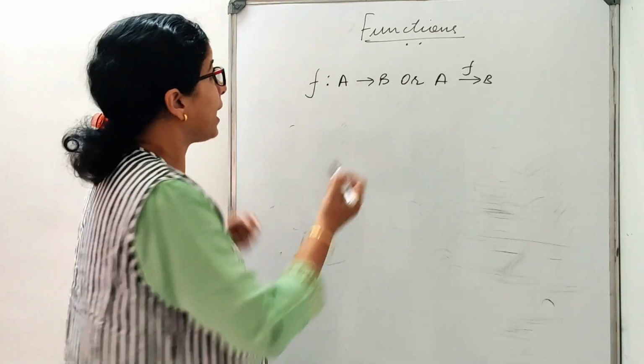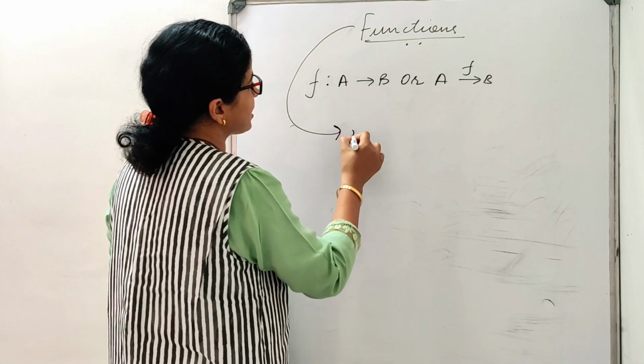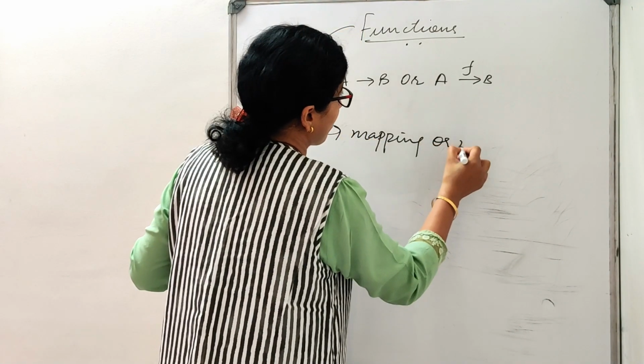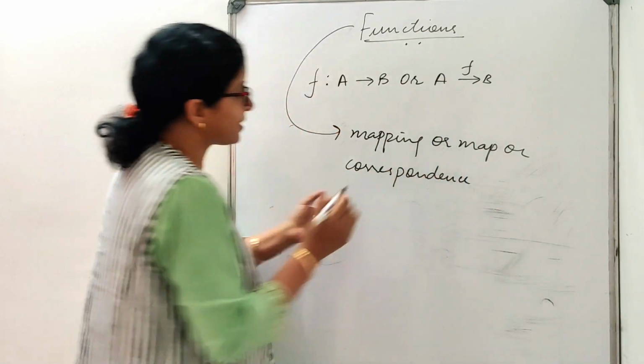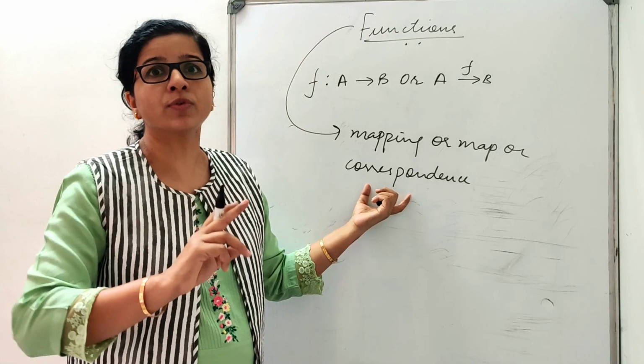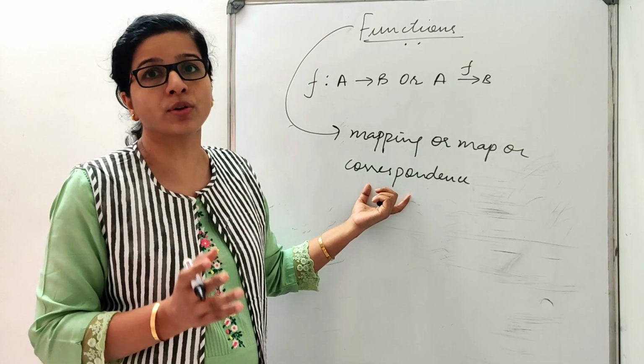Both are same. And function can also be said as mapping or map. Some places it is also used as correspondence because it is the correspondence between the elements of two sets, how they are related to each other.